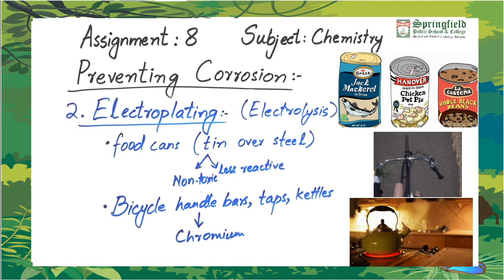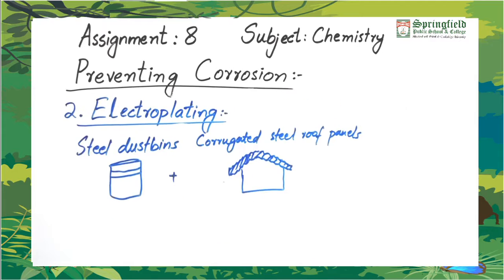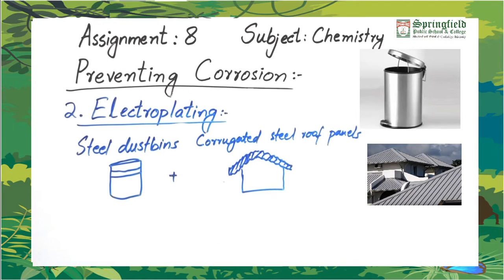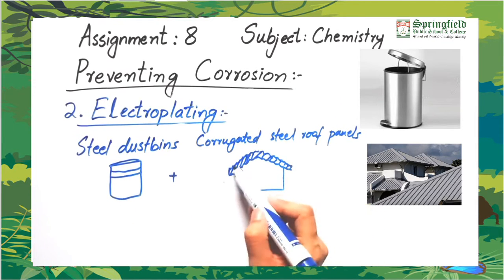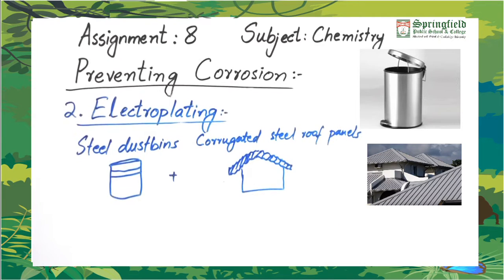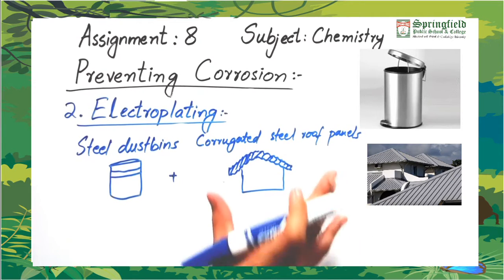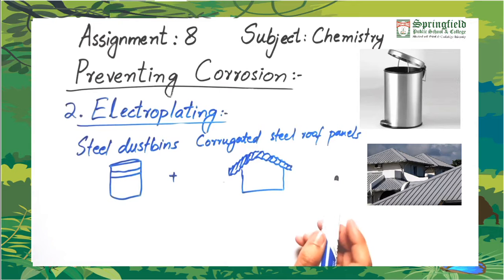Another example is that bicycle handlebars, taps and kettles, all these things are electroplated with chromium, which is another metal. Another example is steel dustbins and corrugated steel roof panels. These are the steel sheets which are placed on the roof in the cold areas.